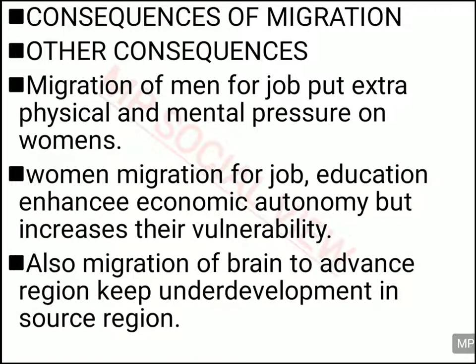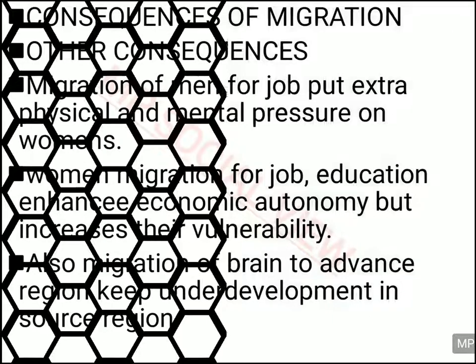Also, there is the migration of brains to advanced countries. What is happening in this migration? Mostly the educated people, the brainy people, are going to the advanced places from underdeveloped places for jobs and other facilities. So what is happening? The advanced place is developing, whereas the underdeveloped place remains underdeveloped. So there can be some good effects and some bad effects of migration. And migration is still happening and rearranging and redistributing the population from time to time in different places. So this is all about migration.